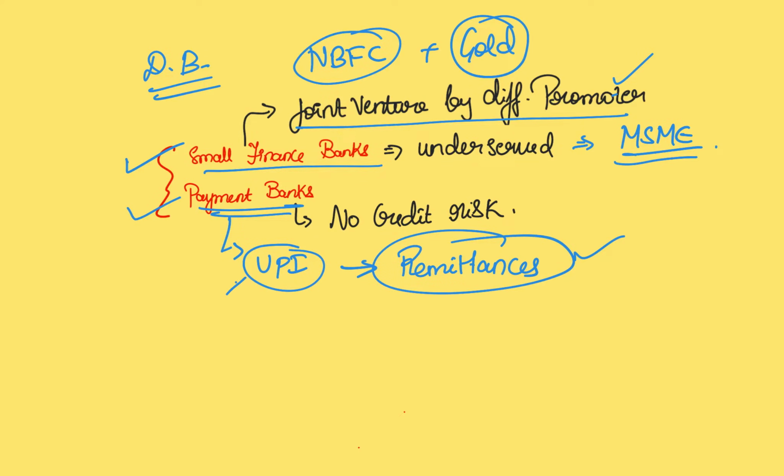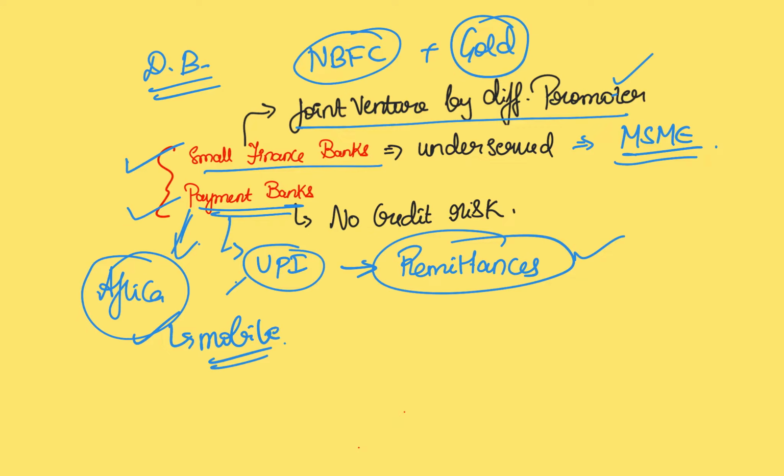This idea was very relevant in the continent of Africa, and a lot of African nations adopted this payment banking method. This model clicked in Africa, where mobile phones were used to send money to the hometown, and a charge was taken by the mobile operator. This became a model for a lot of telecom companies in Africa. So looking at that success, a lot of apps like Paytm also ventured into India.